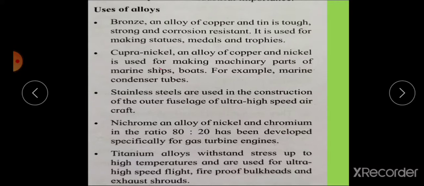Nichrome. Then titanium alloys withstand stress up to high temperature and are used for ultra high speed flights, fireproof bulkheads, and exhaust shrouds. These are the uses of alloys.